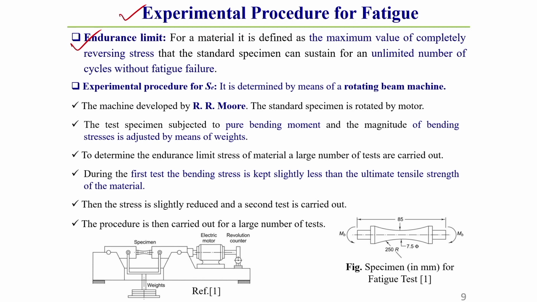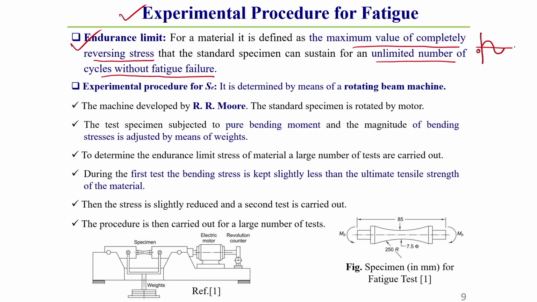For a particular type of material, the endurance limit can be defined as the maximum value of completely reversing stress that a standard specimen can sustain for an unlimited number of cycles without fatigue failure. So that maximum value of completely reversing stress is called the endurance limit. Here the stress type is completely reversing stress.